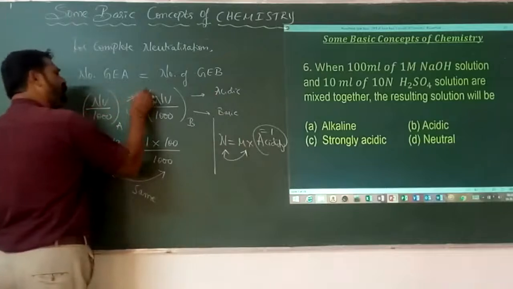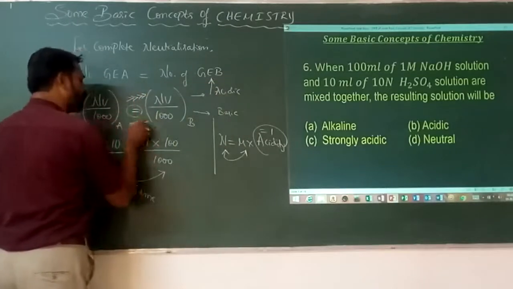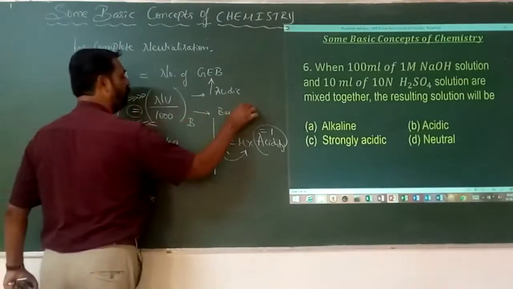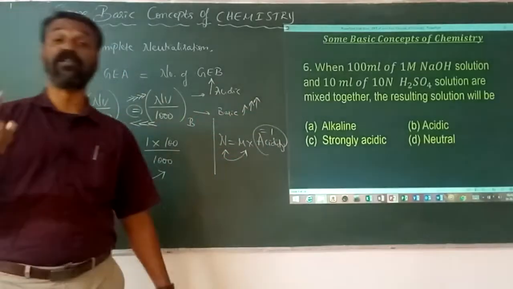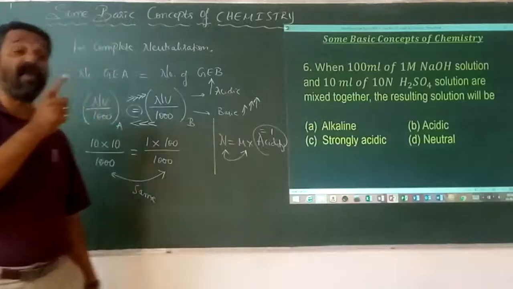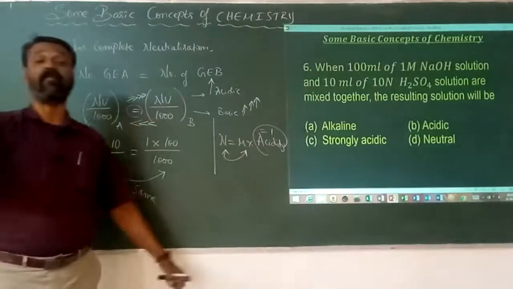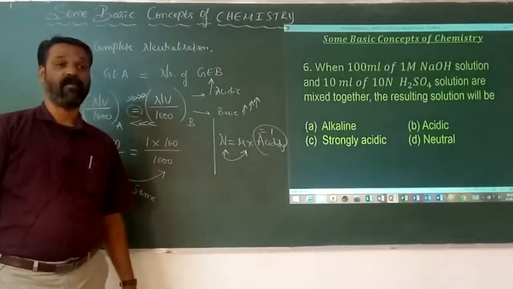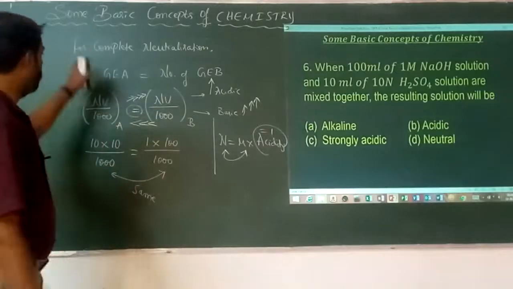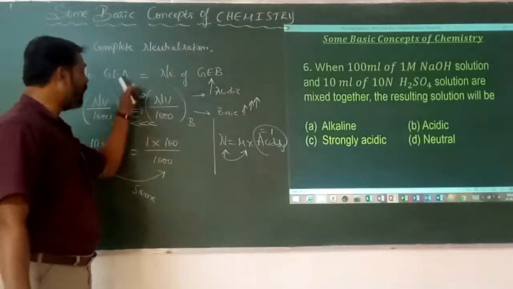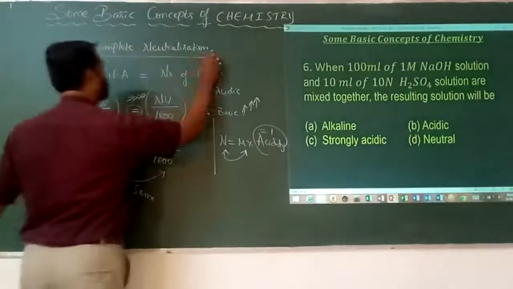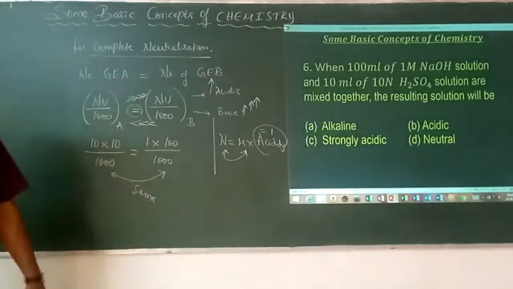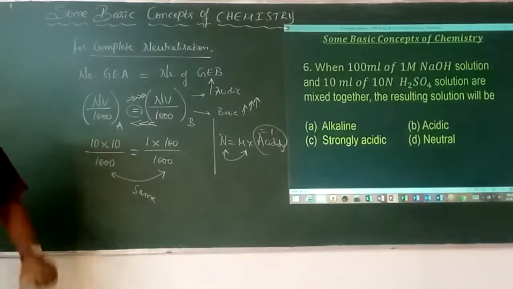If it is very much greater, then it is more acidic. If it is very much lesser, then it is more basic. This is how we decide whether the solution is neutral, acidic, basic, strongly acidic, or strongly basic. That's the main concept here: the number of gram equivalents of acid must be equal to the number of gram equivalents of base for a perfect or complete neutralization. Okay, next.